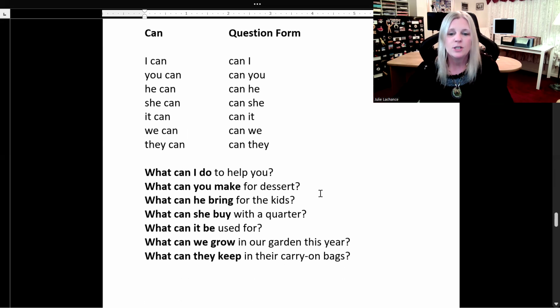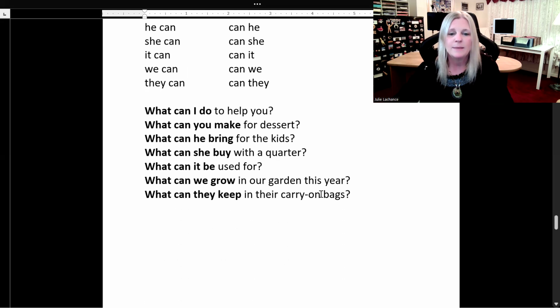What can you make for dessert? What can he bring for the kids? What can she buy with a quarter? What can it be used for? What can we grow in our garden this year? What can they keep in their carry-on bags?